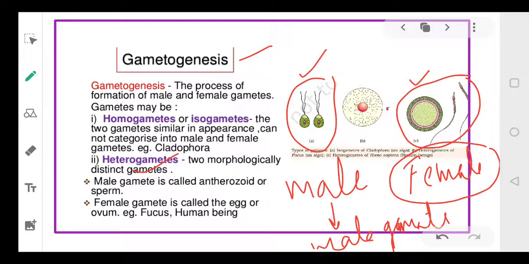The male gamete is called a sperm, or an antherozoid. What do you call a male sperm? The male sperm is called antherozoid, while the female gamete is called the egg. Female gamete is called the egg.